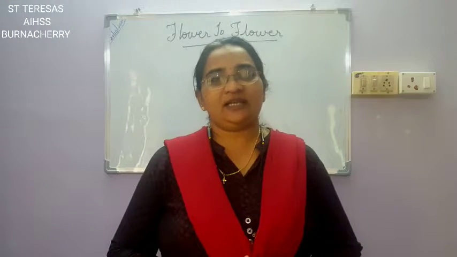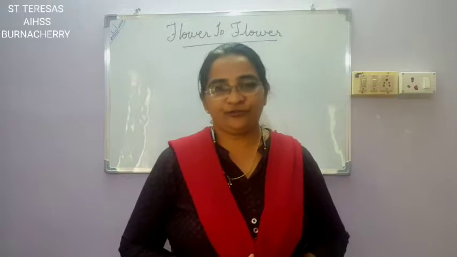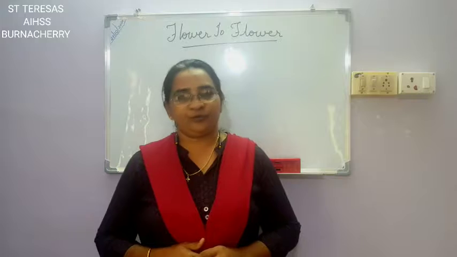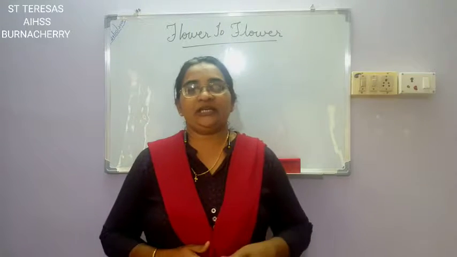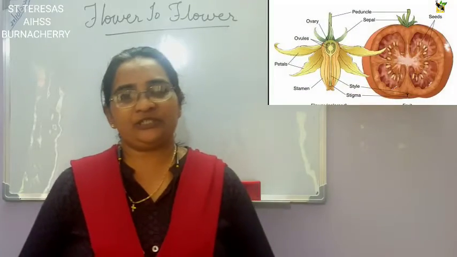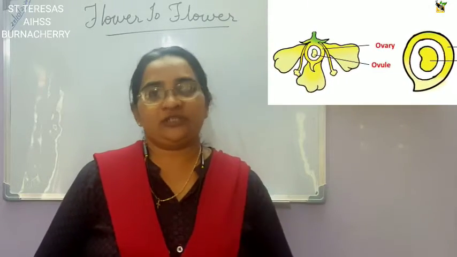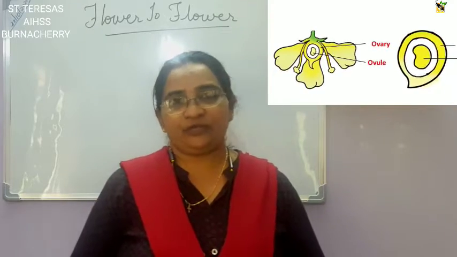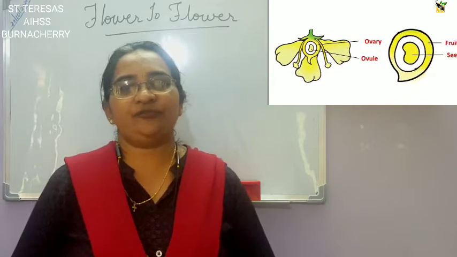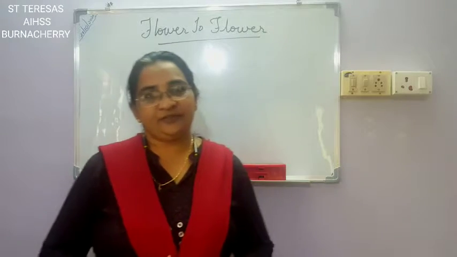In the last two classes we have seen how the flowers get fertilized and turn into fruits and seeds, isn't it? And then we learned about two types of fruits. One is a simple fruit and the other one is an aggregate fruit. So what is a simple fruit? When one flower turns into a fruit, that is called a simple fruit. That means one flower has one ovary and it turns into a fruit, then it is called a simple fruit.